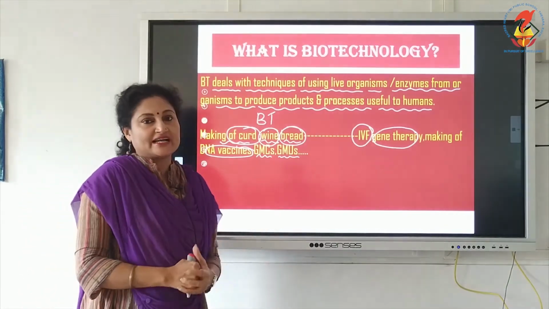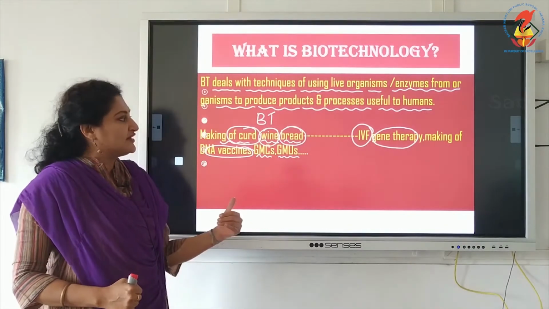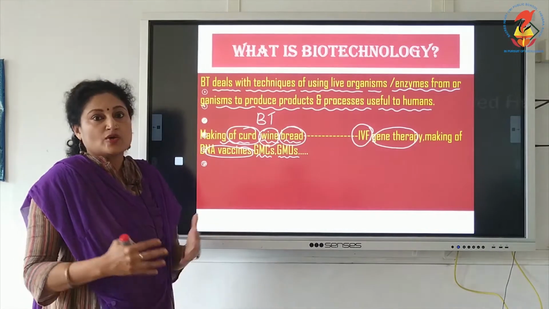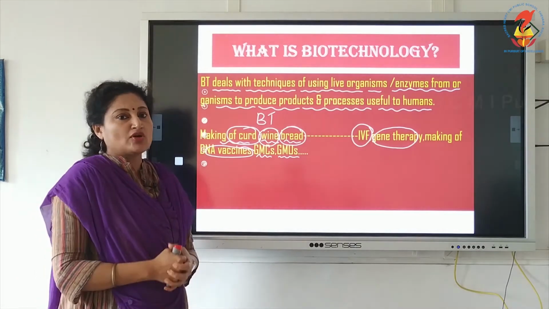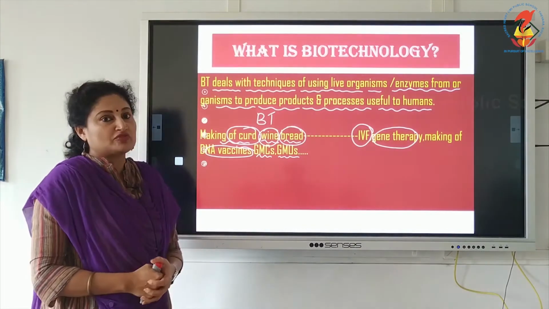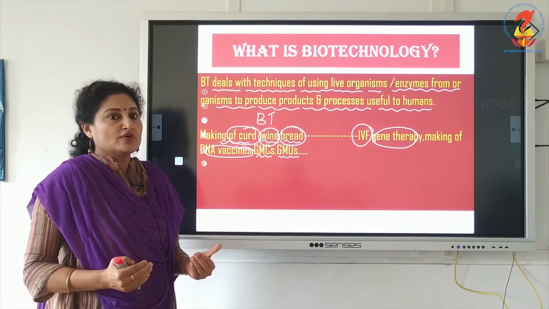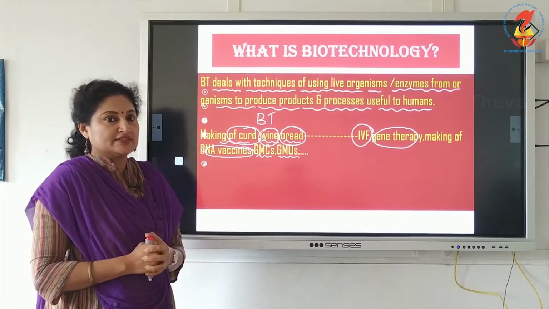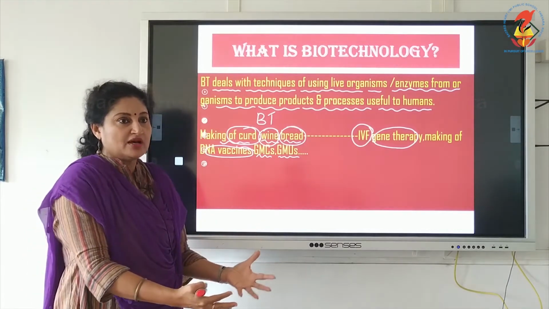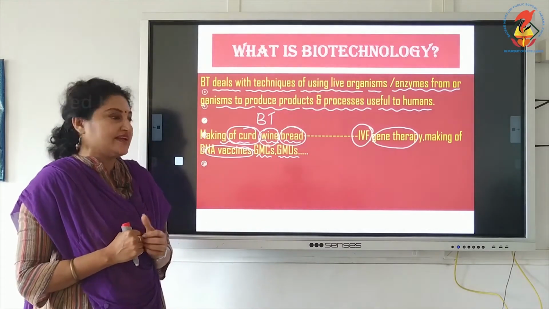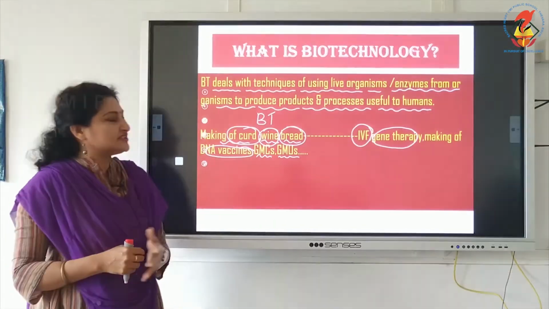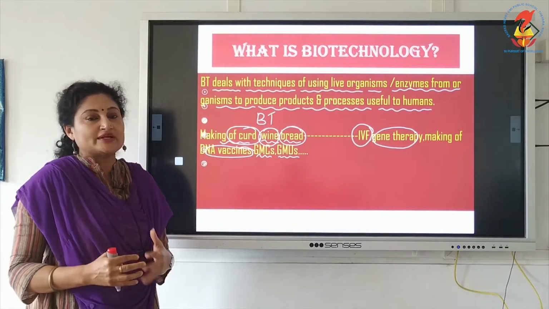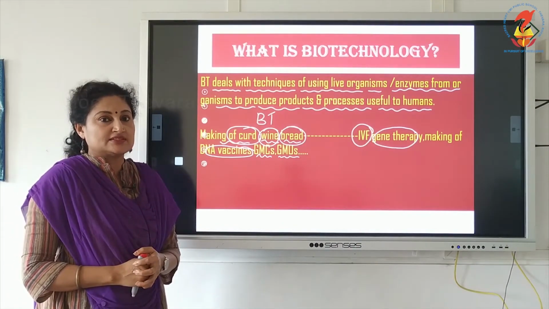It includes IVF, gene therapy, vaccine production, production of genetically modified crops and organisms, all that are for human need. It is not for the benefit of the organism, but to satisfy our needs. So, when we deal with GMCs and GMOs, we will understand what cruelty is done to these animals.